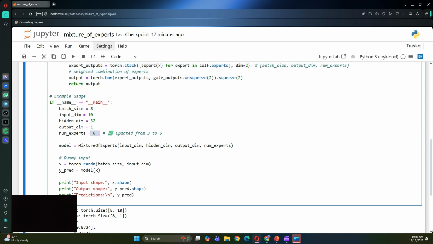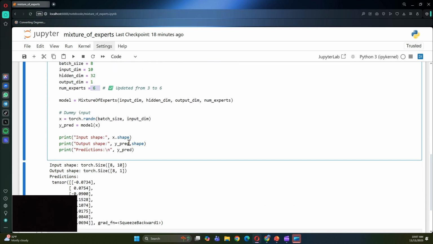This is how you set it up. Each expert processes the same input, which is X, and gives you a list of 6 outputs, and it then puts them together in a single tensor. So for each input, you now have all the expert predictions side by side. And eventually, our output is going to be weighted.